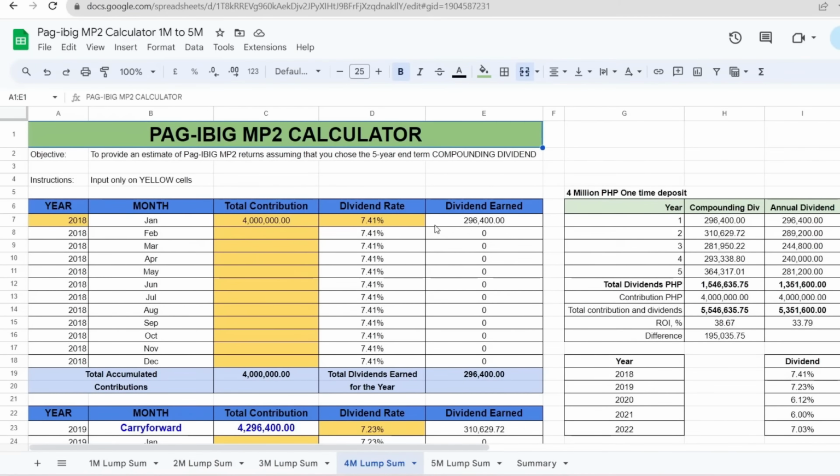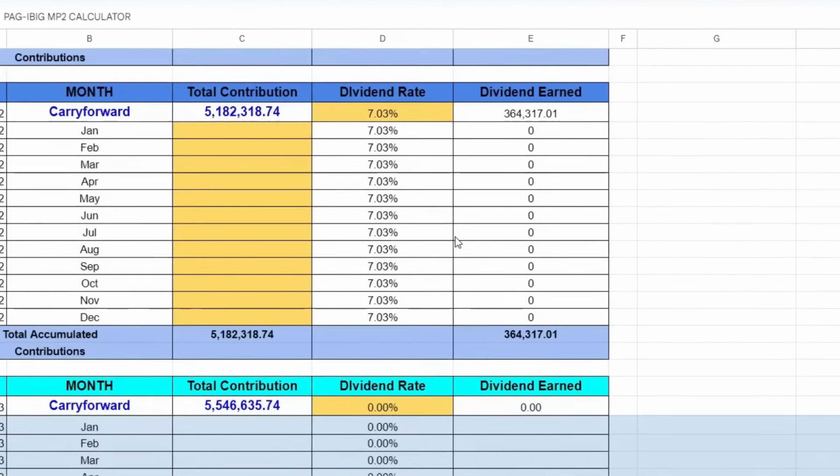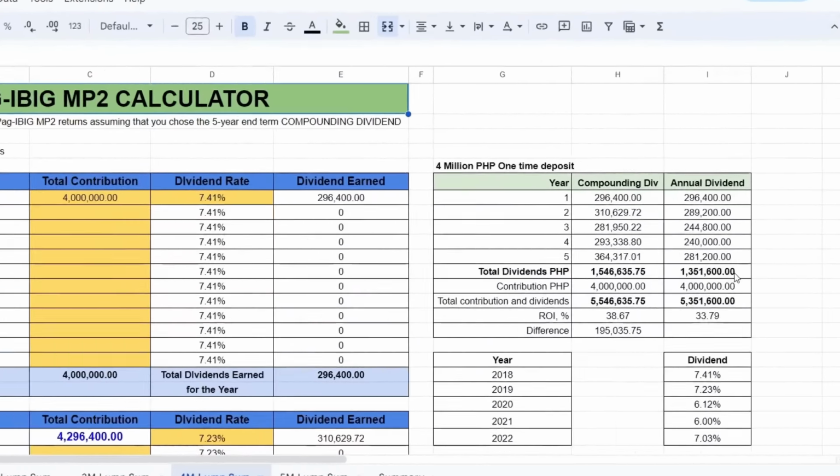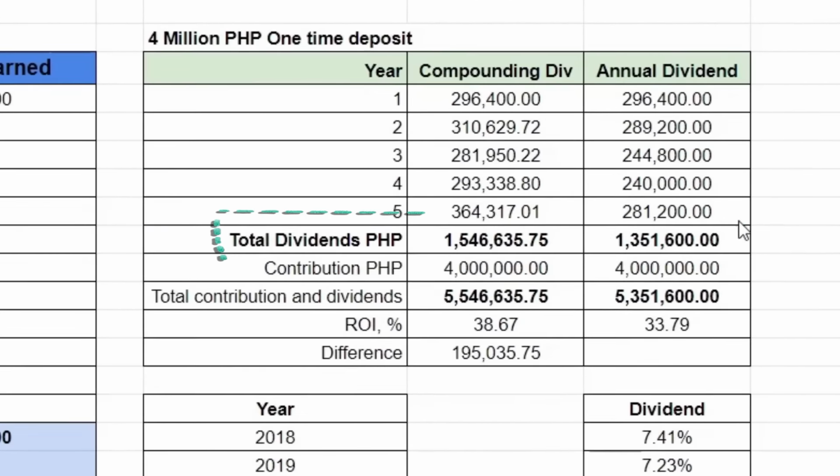Next scenario is 4 million pesos naman. So after 5 years, yung 4 million mo ay nasa 5,546,635 pesos and 74 centavos. And then pag annual dividend naman ay nasa 1,351,600 pesos. Almost 200,000 pesos na yung difference sa dividend pag nasa 4 million ang one-time deposit.